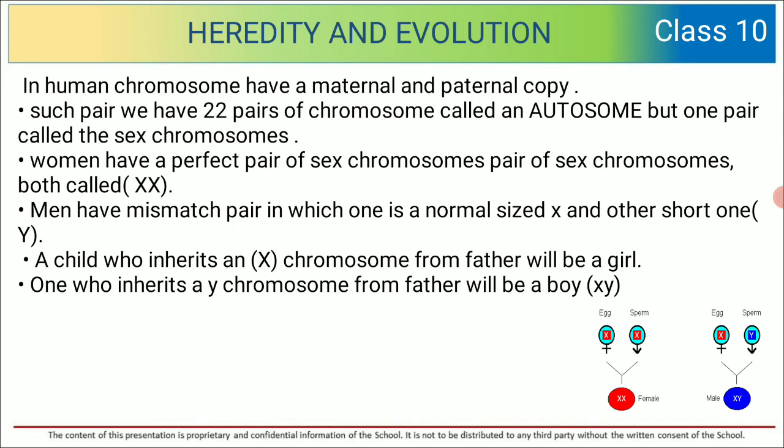A child who inherits an X chromosome from the father will be a girl. One who inherits the Y chromosome from the father will be a boy. So in this way you can see that egg and sperm come together and form offspring. X and X is female and X and Y is male.